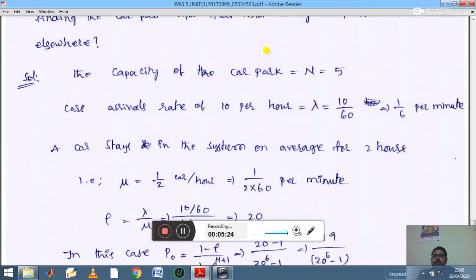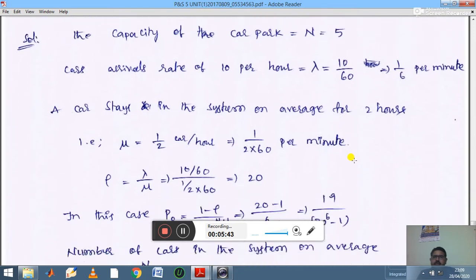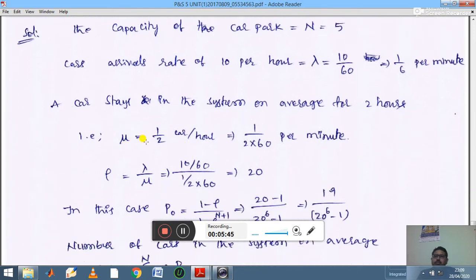Okay, so using this data, let us calculate. Solution. The capacity of the car park N is equal to 5, the car arrival rate of 10 per hour, lambda is equal to 10 by 60, that is 1 by 6 per minute. A car stays in the system on average for 2 hours. Average they are given 2 hours. Therefore, mu is equal to 1 by 2 car per hour, so 1 divided by 2 into 60 gives the rate per minute.